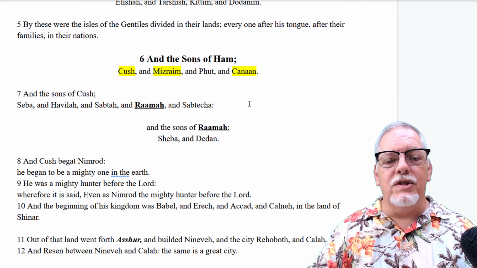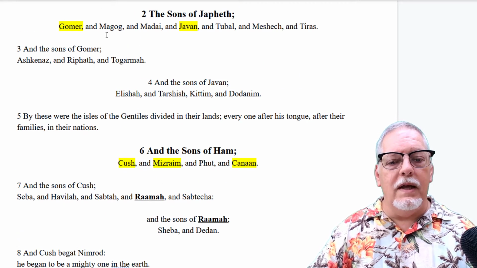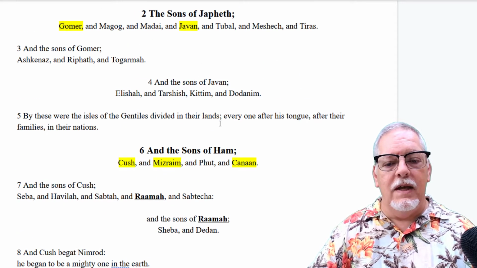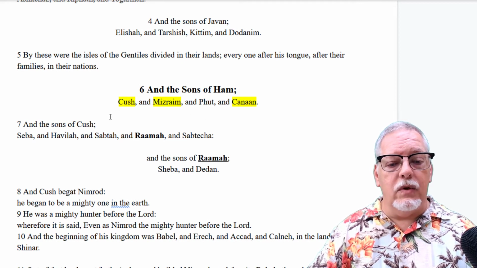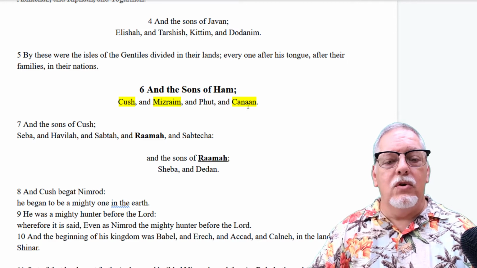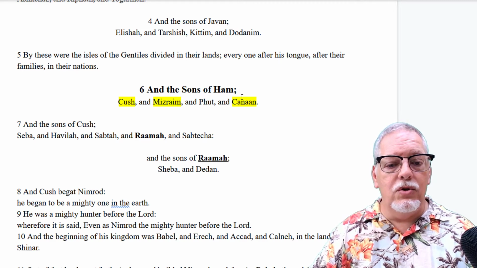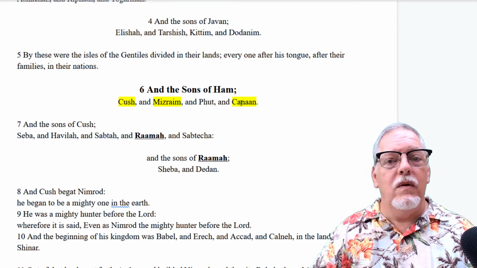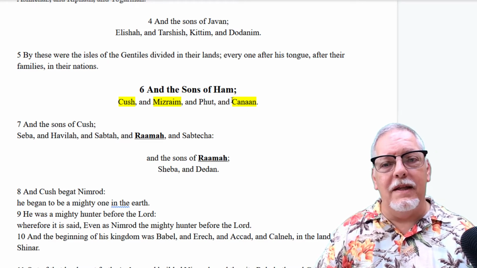Now we go down here to verse 6, and we're going to talk about the sons of Ham. There's a lot here about the sons of Ham, and you'll notice while in the sons of Japheth we only talk about 2 of the 7, here in the sons of Ham we talk about 3 of the 4 of his sons. And so we're going to talk about Cush, Mizraim, and Canaan. Now we know these people. Cush and Mizraim. Mizraim is the Hebrew word for Egypt. So these are the Egyptians. Cush, we know them because this is also an African nation. And Canaan, of course, we know this name because the land is named after him, the land of Canaan. And all of his boys are going to populate that land.